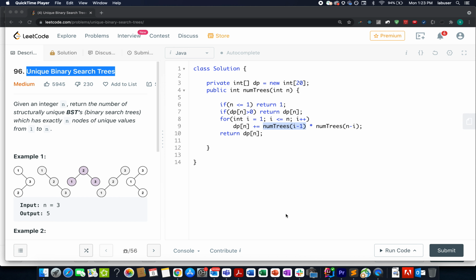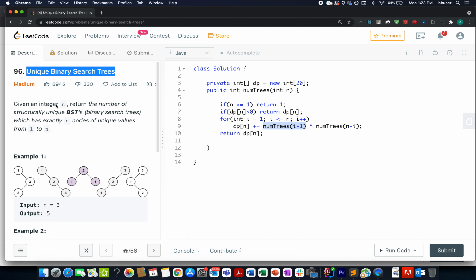In the month of September, we have already solved a problem named unique binary search tree 2. It's a harder question on LeetCode. Once you go through today's video and you wish to solve a harder question than this question on the same lines, please give it a shot. It will be a good revision opportunity for you guys. Now let's focus on today's question.